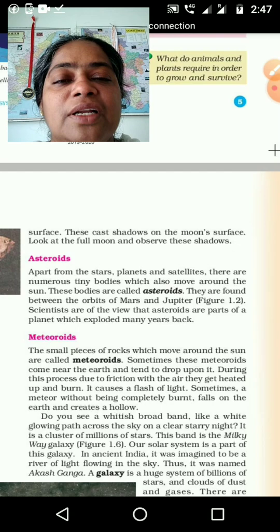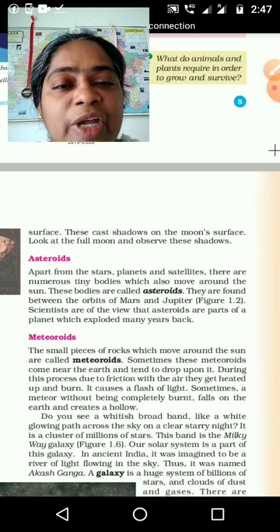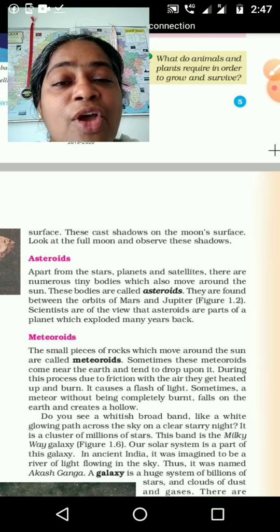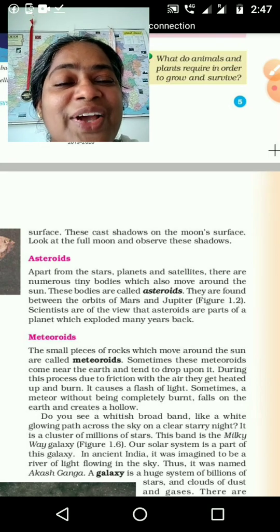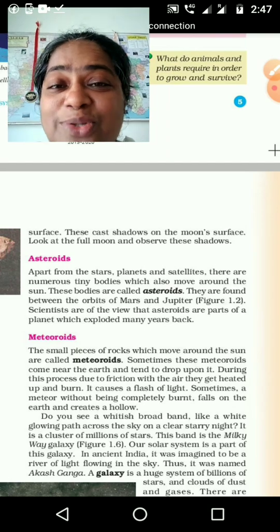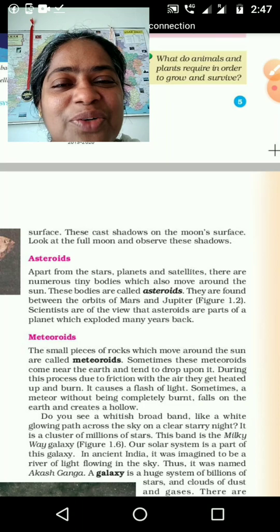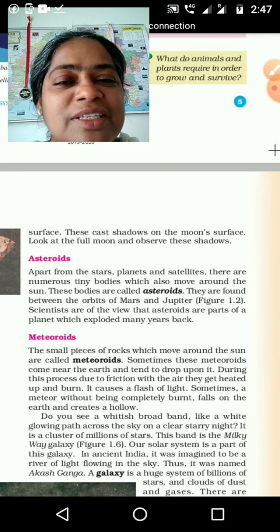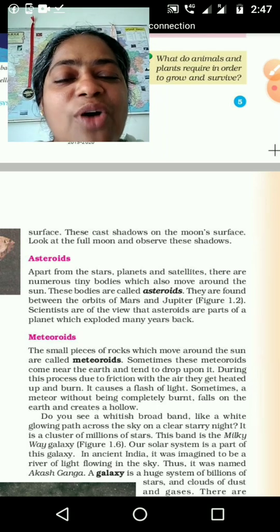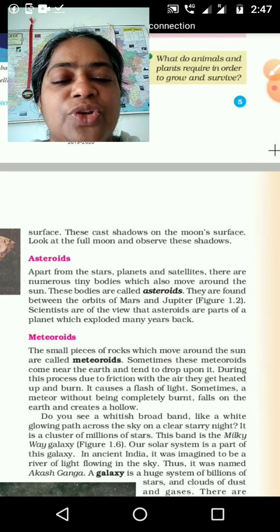Why those tiny particles, how are they coming? When we are breaking a biscuit, those tiny particles fall down. When we are breaking bread, that also we don't like, ma'am. Biscuit I don't want, bread also I don't like. What about ice cream? When we are licking ice cream, some drops melt very fast and fall down. Like that, all the tiny particles together form asteroids.